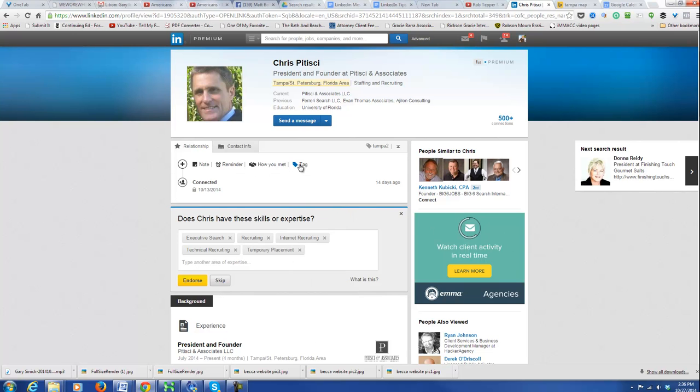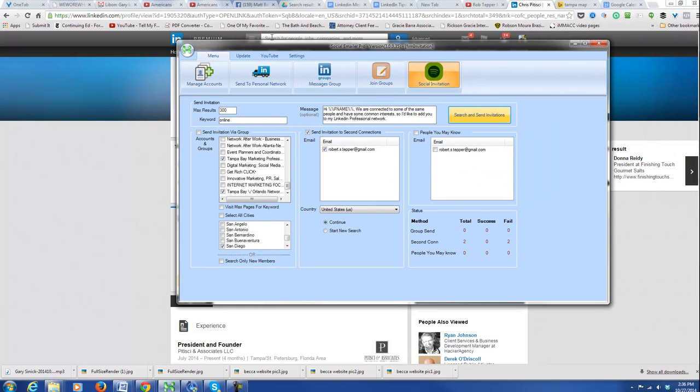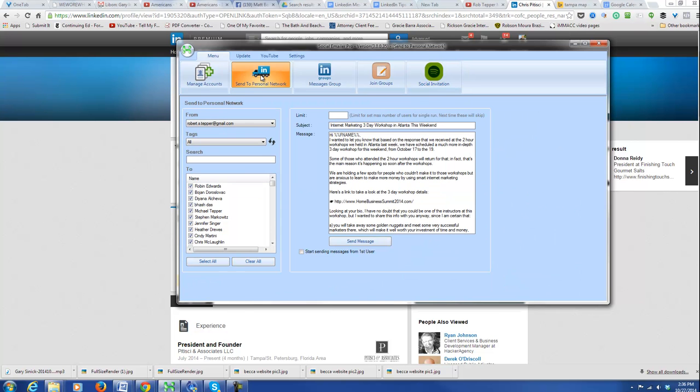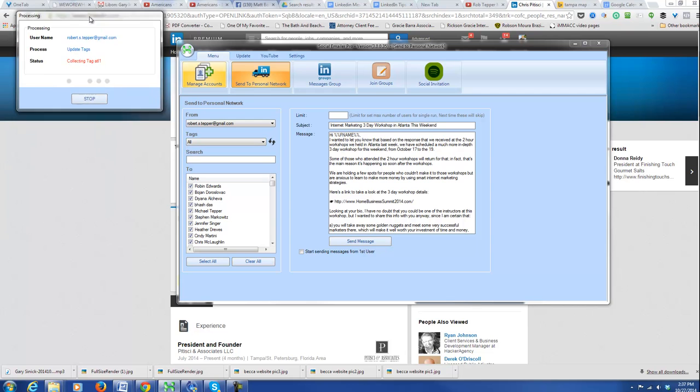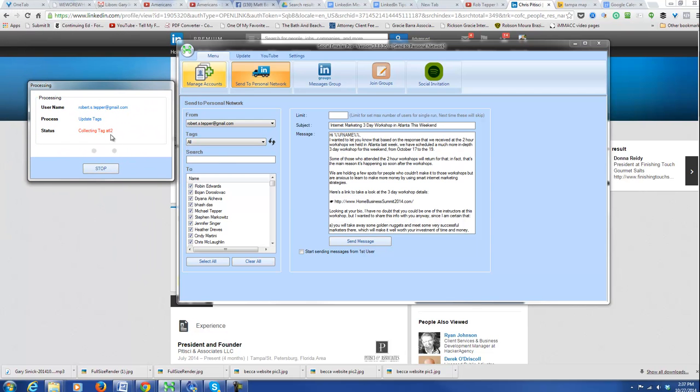But the idea is that once we tag people, then I actually have the ability using this tool, and maybe you have an even better tool, but this is definitely the best one I found. So if I go in here and I say send to personal network, don't worry about the details, but I just want to show you that I can now search for people that have a certain tag associated with them, and then I can send messages just to them. So let me update my tags, and once I do, you're going to see it's bringing in tags right now, and then the updated list is going to have Tampa on it.